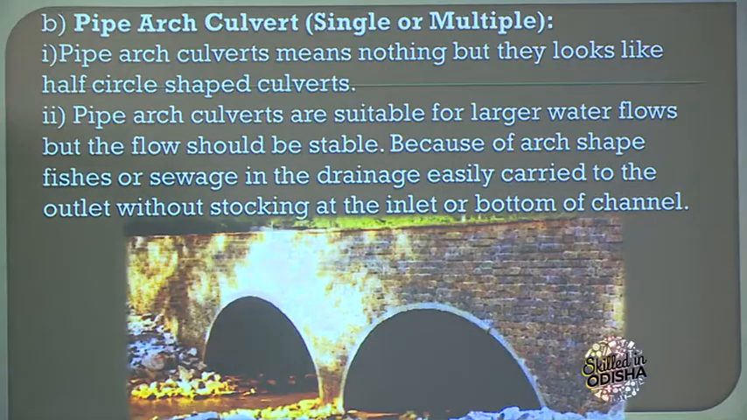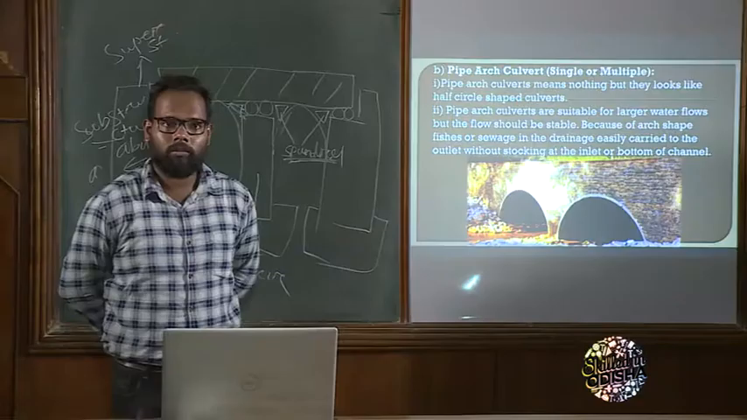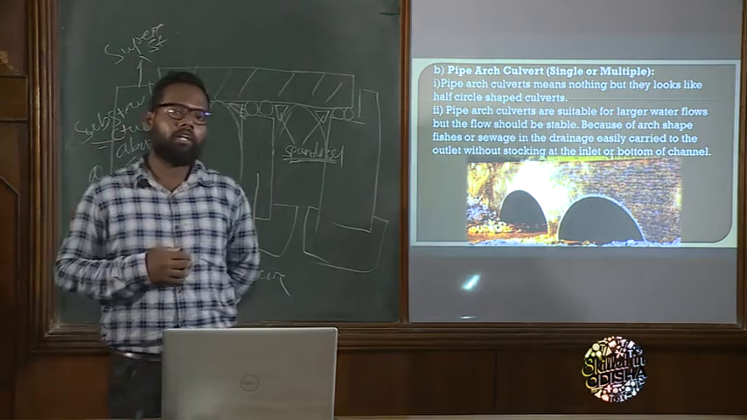What is the difference? Pipe arch culvert is half of a pipe culvert, we can say, a semicircular or half circular shape. Okay, so the definition is that a pipe arch culvert looks like a half circle shape culvert. Pipe arch culvert is suitable for large water flow, but the flow should be stable. Because of the arch shape, fishes or sewage in this drainage are easily carried to the outlet without getting stuck at the inlet or bottom of the canal. Okay, it is very suitable for sewage flow.